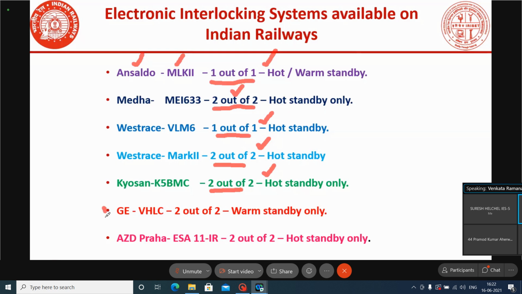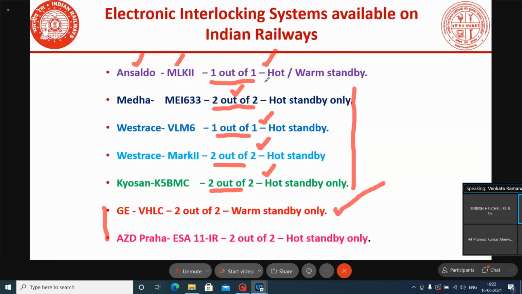And the remaining models are G and AZA Pro. Very few numbers are installed. I think G is installed in more than 35 to 40 installations in India, in some parts of Central Railway, and East Coast Railway has also installed some. This system will come only in warm standby. The remaining systems, Medha, Vestres Mark 1, Mark 2, and Kyosan, will come only in hard standby. There is no warm standby arrangement in these systems.